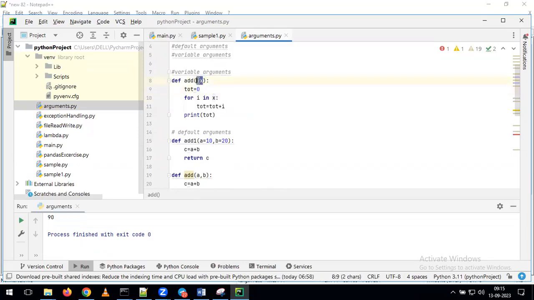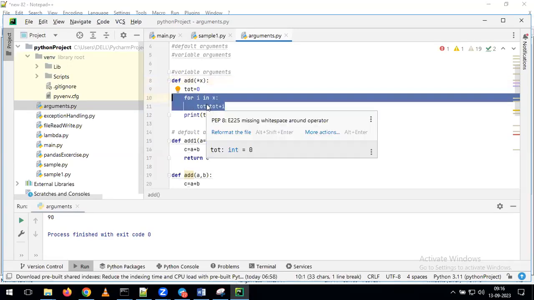Do you know how many arguments we are going to pass? We don't know how many arguments we are passing. Either you are going to pass 2 arguments, or 3, or 4, or 10, or 20 arguments, and I don't know how many I am going to pass. For that reason, I'm applying the for loop. In the for loop, whatever number of variables we are passing, we iterate all those variables, and after that, we perform the addition operation on all of them.